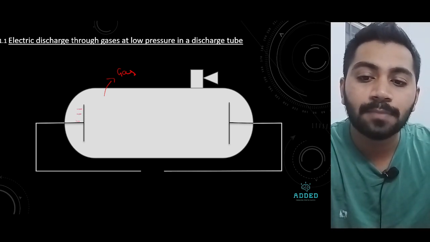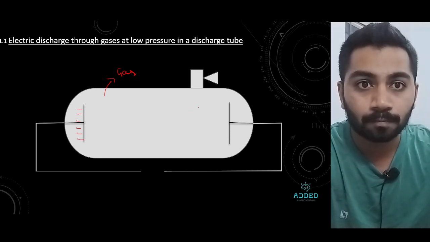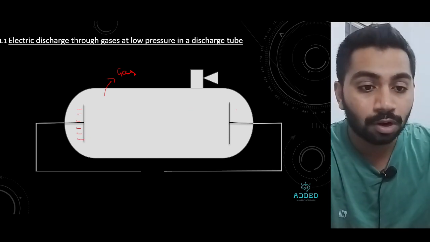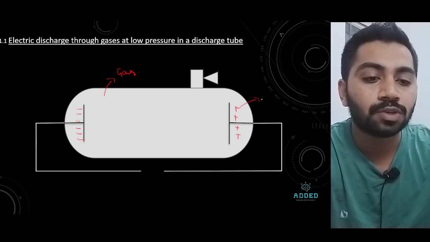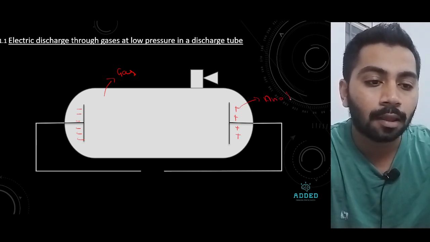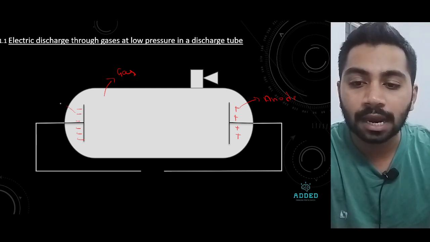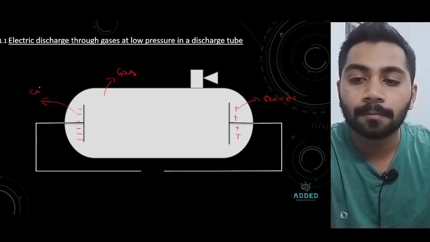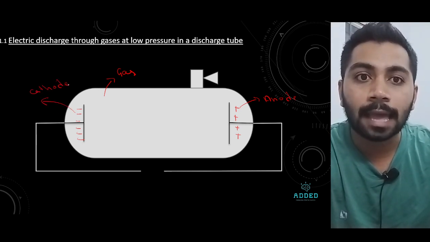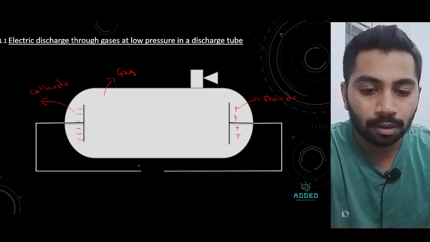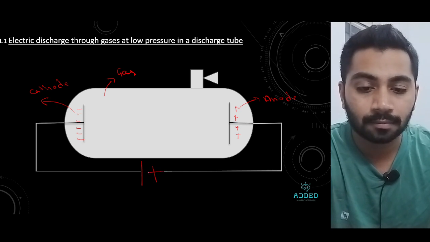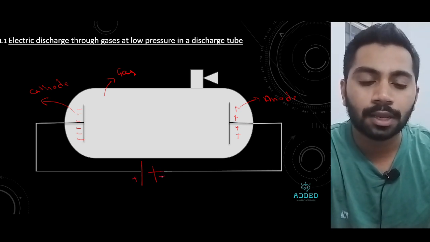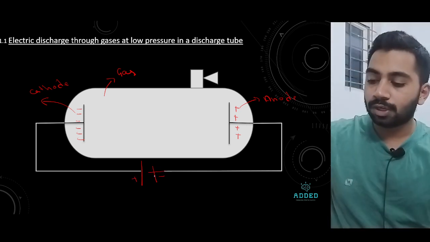One side is negative, which means cathode, and one side is positive, which means anode. Now there is energy passing through, positive, negative.